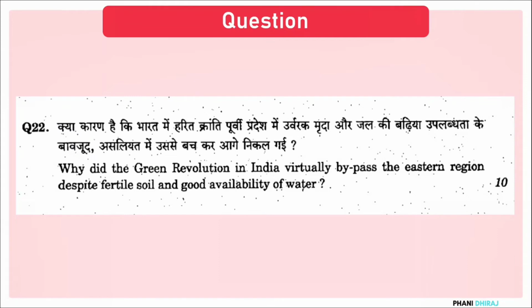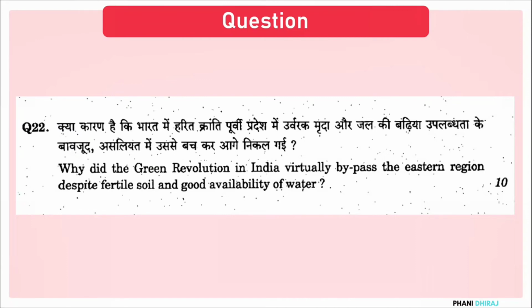Why did the Green Revolution in India virtually bypass the eastern region despite fertile soil and good availability of water? First and foremost, they are asking about Green Revolution. So you have to give a little bit of intro about Green Revolution. Now the second thing they are asking you to look into is why was the eastern region bypassed despite having the right ingredients that the planners of Green Revolution were looking for?